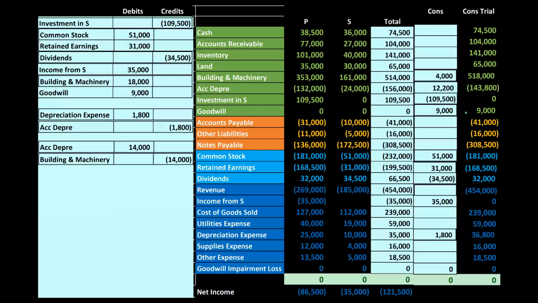So again, the testing is not as easy to do. Once you know it's impaired, the journal entry is going to be pretty straightforward. Once you know that there's a problem with goodwill, you're going to have to take it down. So for book problem purposes, you want to know that those two things are different. We recorded the goodwill based on the purchase that took place. Then we have to test for impairment later on to determine whether or not there's a problem.